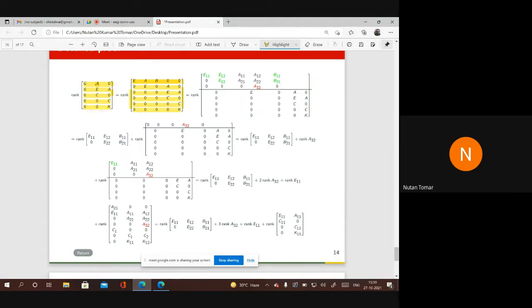Now the rank does not change if you pre-multiply or post-multiply by invertible matrices. So convert the first block row by pre-multiplying by U and post-multiplying by V appropriately. The first block row will become this. Now see, this matrix highlighted in green color is of full row rank.